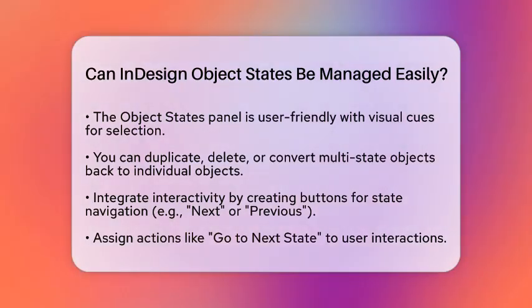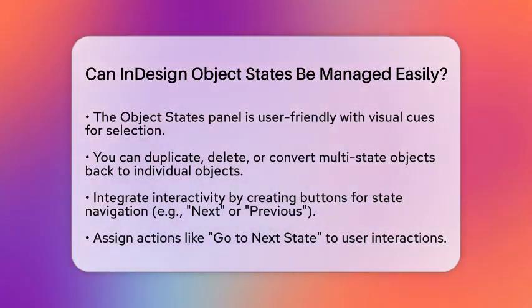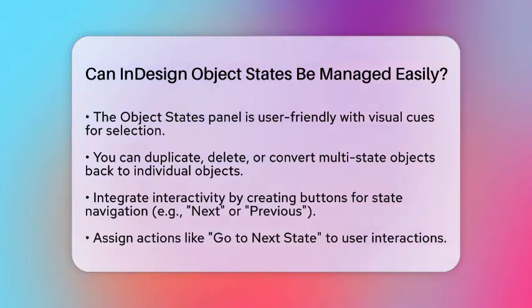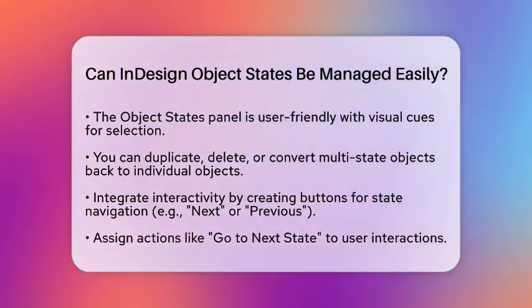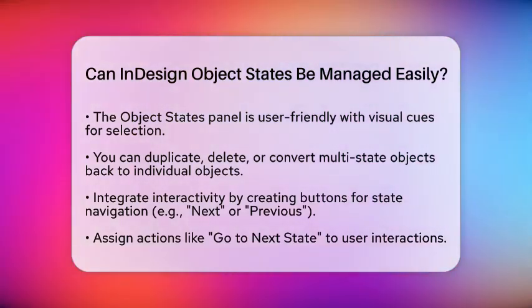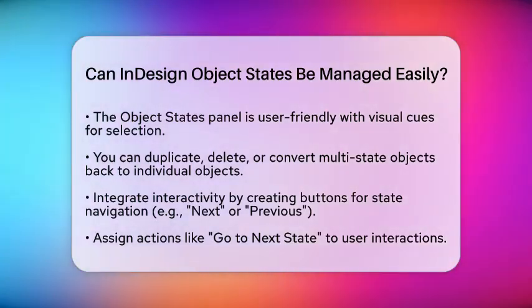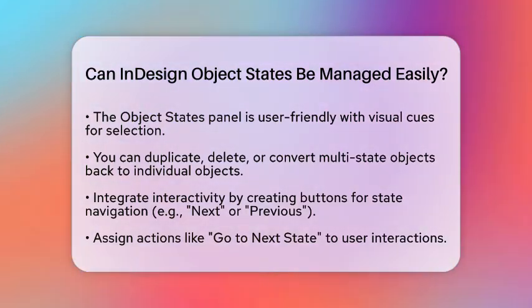The real magic happens when you integrate interactivity. You can create buttons that trigger navigation through the states, like a next or previous button. This allows you to build interactive slideshows or dynamic content in your digital publications. Setting up these buttons is straightforward. You simply assign actions like Go to Next State to user interactions such as clicks.